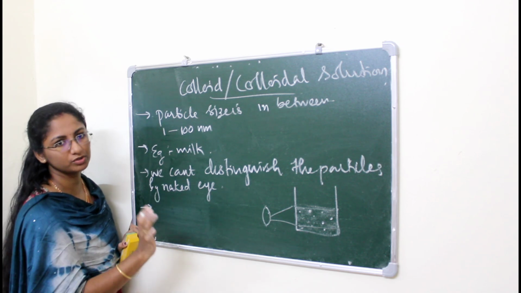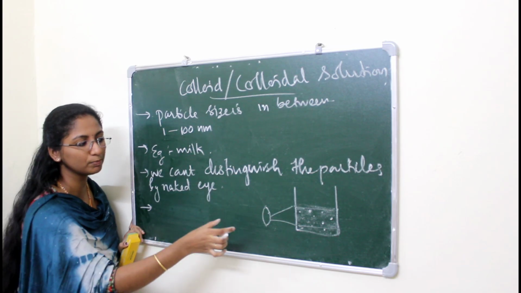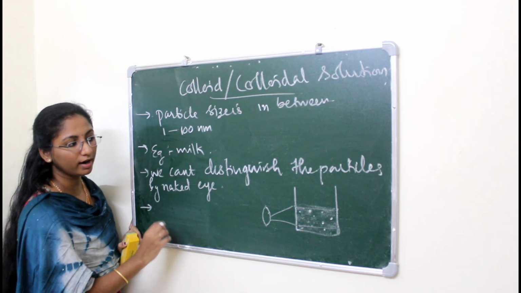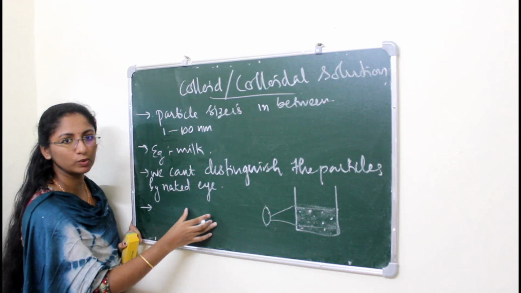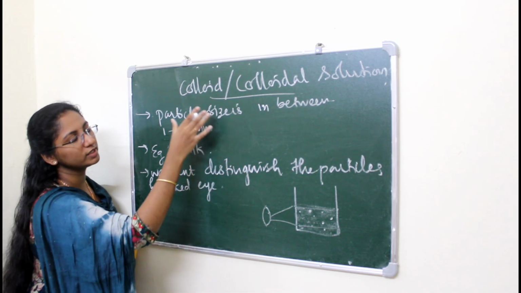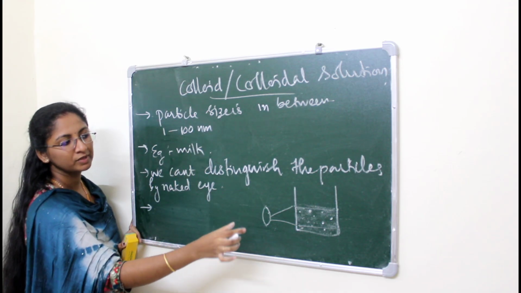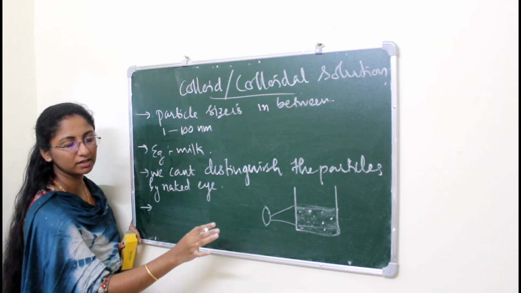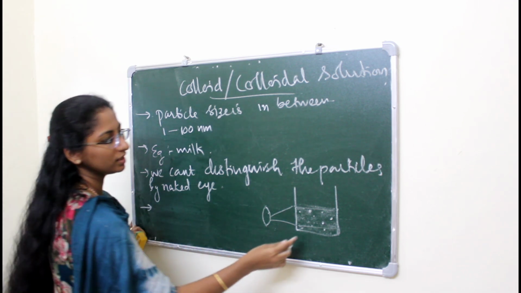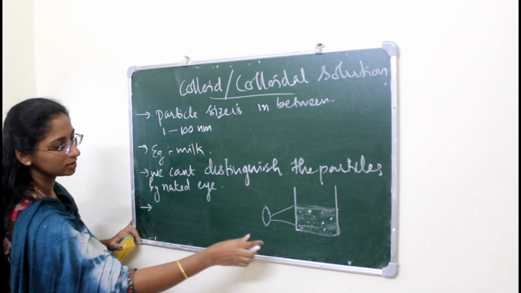It is actually a heterogeneous mixture, because the particle size is like this, and we can separate the solute particles from this bulk material by using centrifugation method. We can't separate these colloidal particles by using filtration. Filtration can only be applied to suspension. Okay, so in case of colloid or colloidal solution, the solute particles which are distributed throughout the solution can be separated by centrifugation method. It is another type of method to deposit the solute particles in this bulk medium.